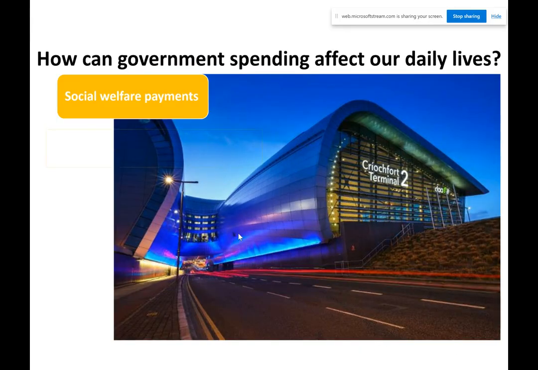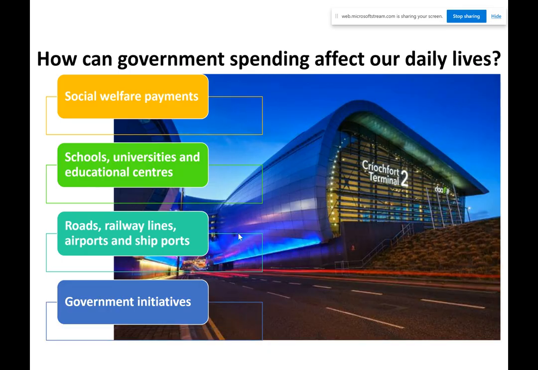How can government spending affect our daily lives? I mean, just everything. Like, what does the government do with the money? They pay us, they build stuff, and they invest in our future. Okay, you should be able to talk about this, and you should be able to use loads of examples. So just look around the country, see what's been built in the last 5 years, or the last 2 or 3 years that you remember.